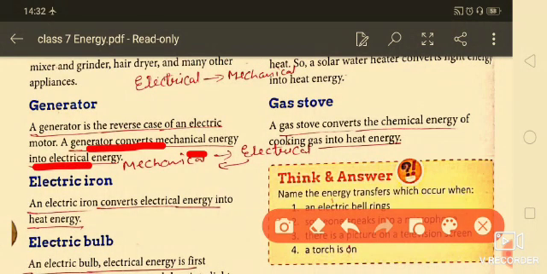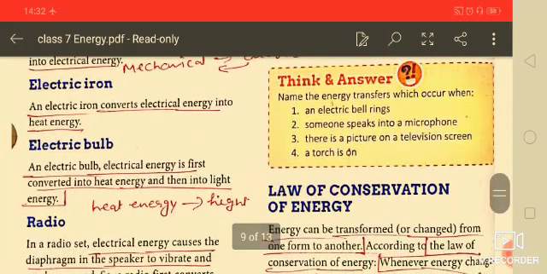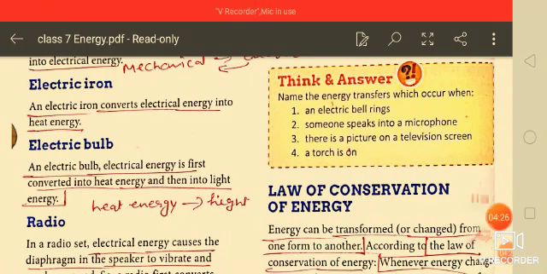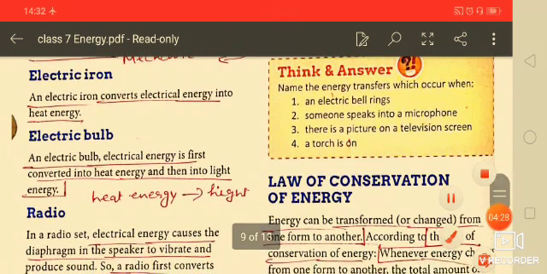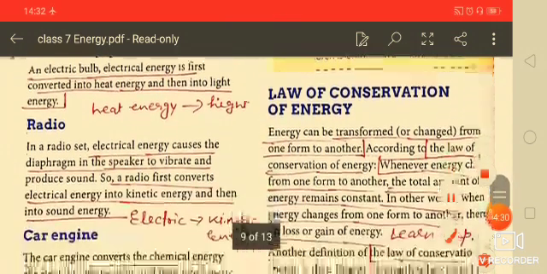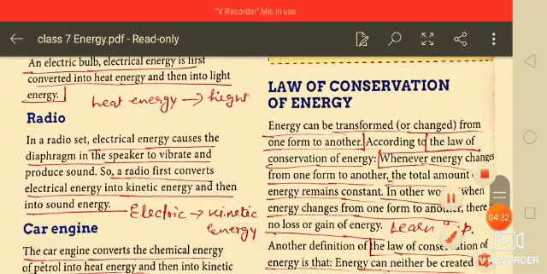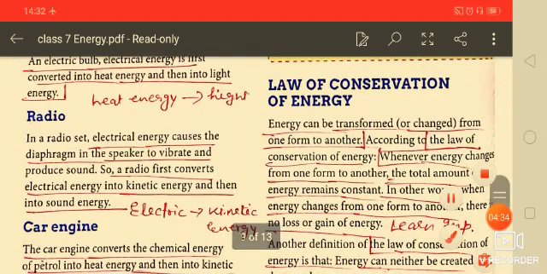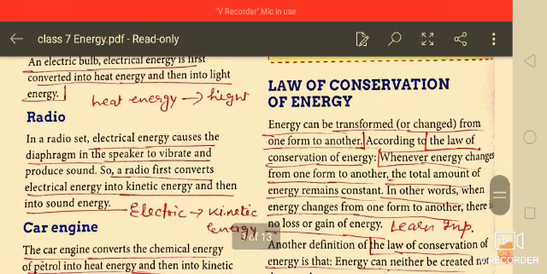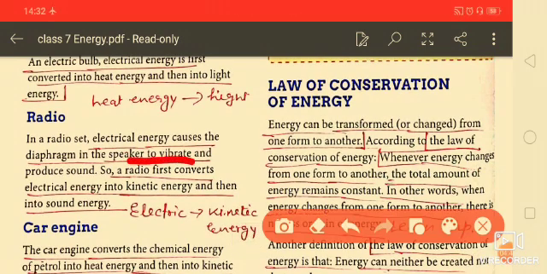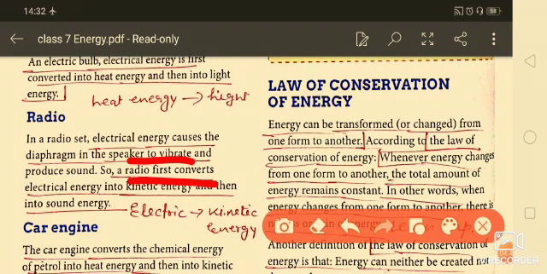An electric iron converts electrical energy into heat energy, and you press the clothes. An electric bulb changes electrical energy into heat energy and light energy. In a radio set, electrical energy causes the diaphragm in the speaker to vibrate and produce sound. So a radio first converts electrical energy into kinetic energy and then into sound energy.